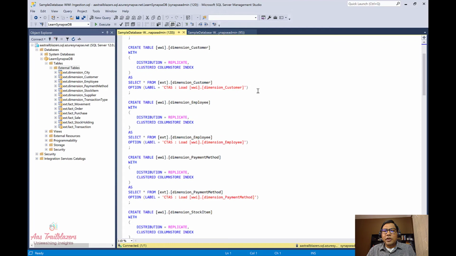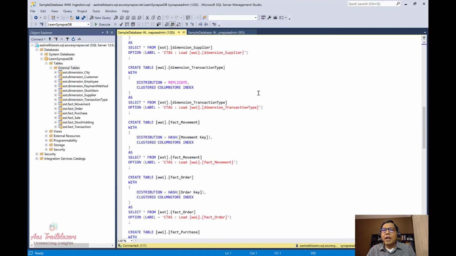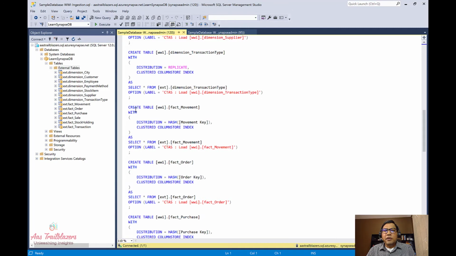Likewise, if we go here, we'll see another definition where we have a different type of distribution. Here we are saying create table and the name of the table, and the distribution here is hash based on the movement key column, and in this case the data is coming from the fact movement external table.